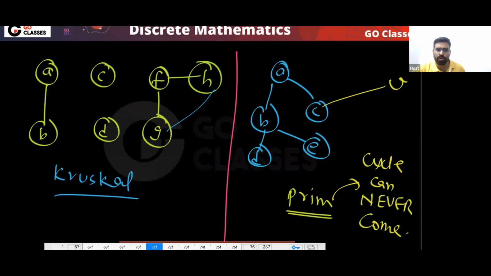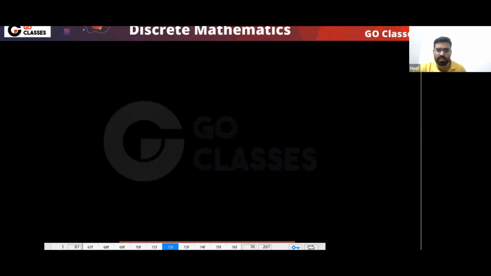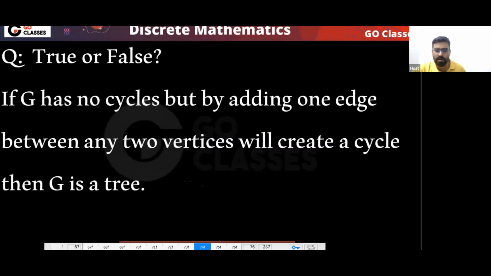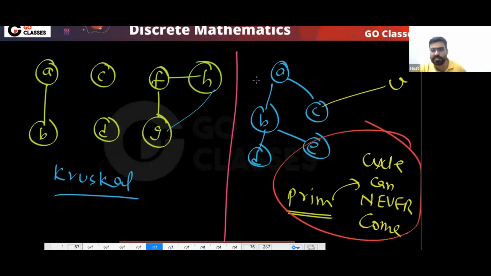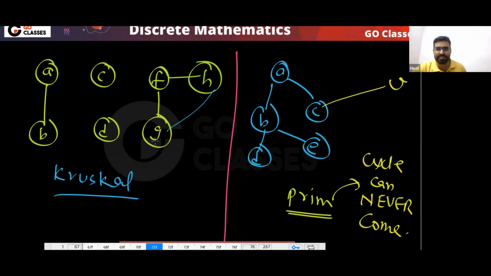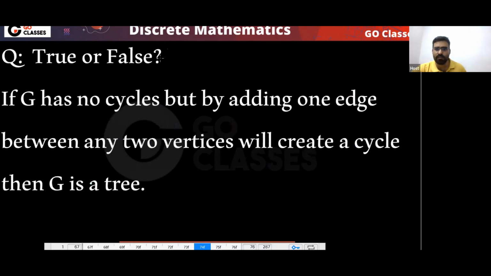Anyway, don't worry about it. This you will study in the algorithm subject. But when you study it, at that time you can remember this point that Deepak sir had taught. Now, tell me what is the answer for this?